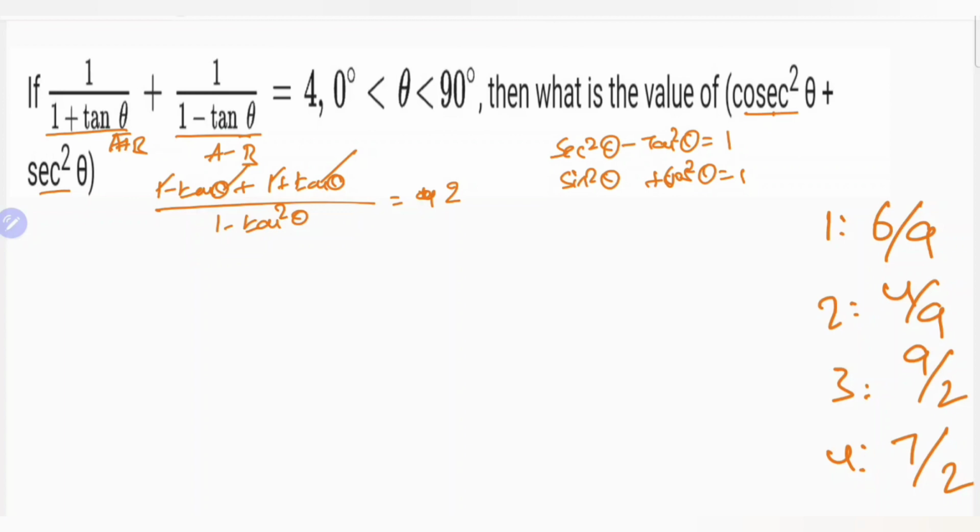I am solving the whole process in a single step. Here 1 by 1 minus tan square theta equal to 2. Then 1 minus tan square theta equal to 1 by 2. Then tan square theta equal to 1 minus 1 by 2, which is 1 by 2.